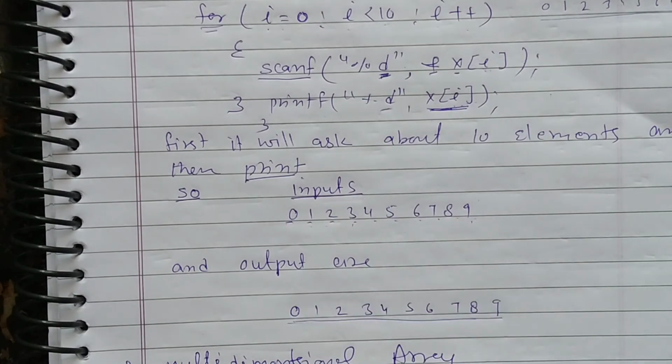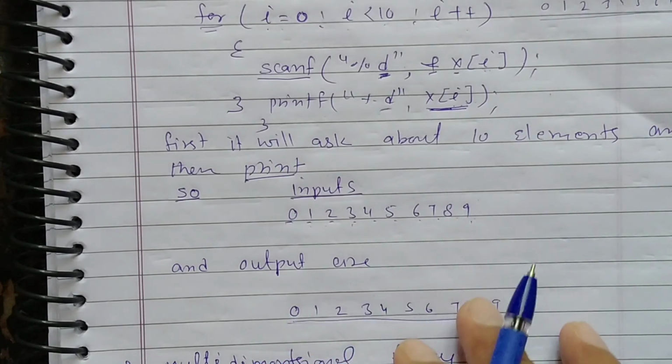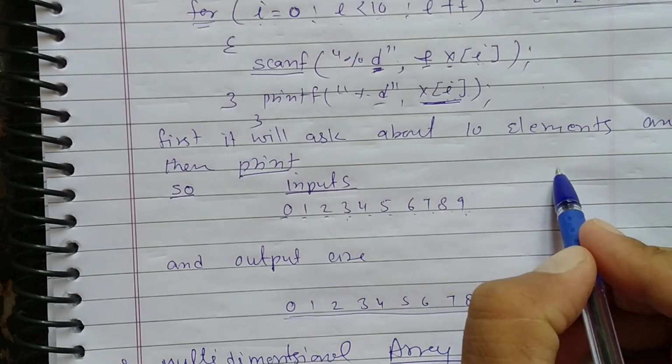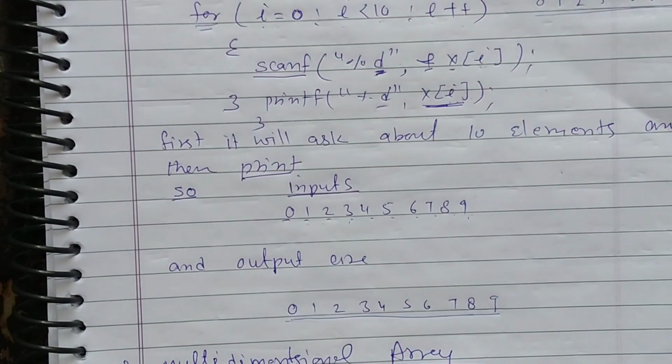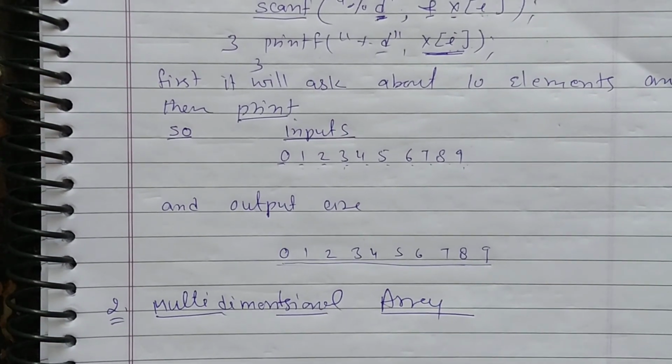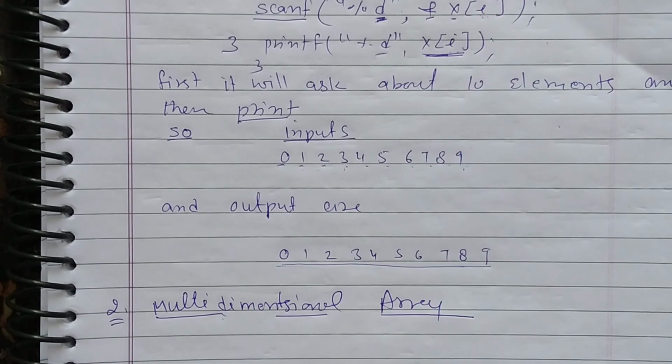So this is 1D array initialization, in runtime initialization and in compile time initialization. Now the next one is the multi-dimensional array, and we will discuss the multi-dimensional array in the next class.